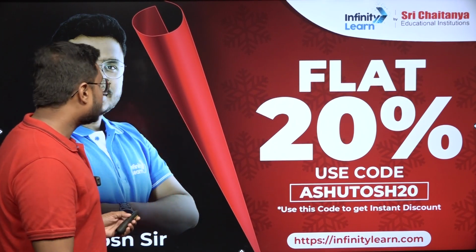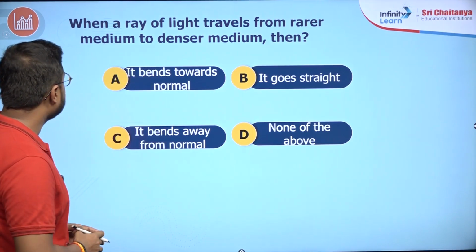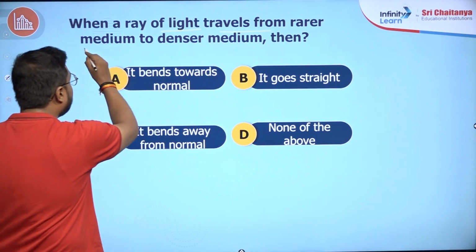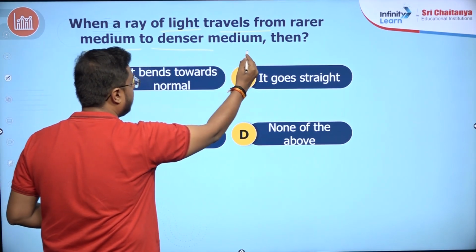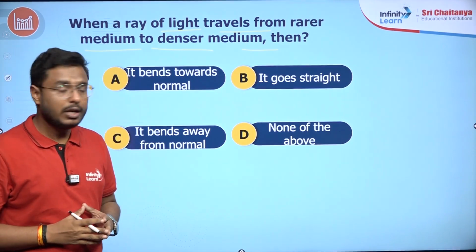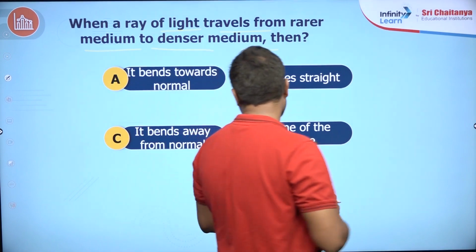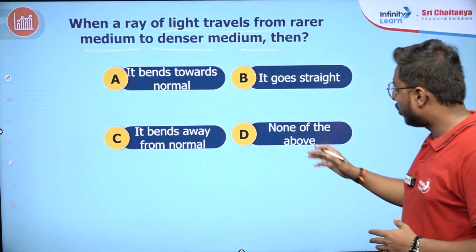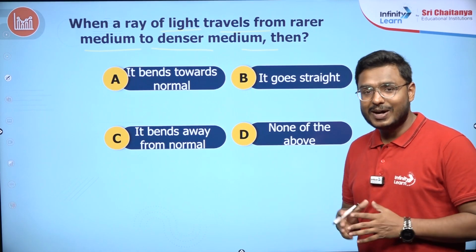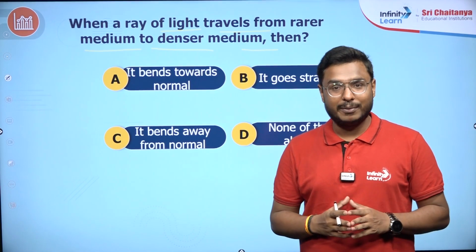Let's quickly start with the very first question. The first question says, when a ray of light travels from rarer medium to denser medium, then option A, it bends towards the normal. Option B, it goes straight. Option C, it bends away from the normal, and option D, none of the above. So class, you have 30 seconds to answer this question. Your time has already started. You all need to answer it in the chat box.